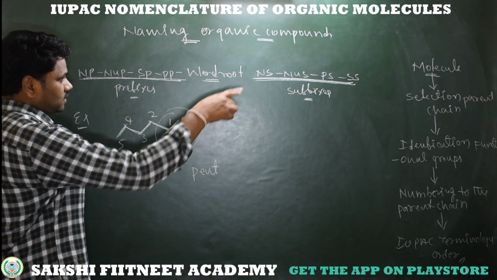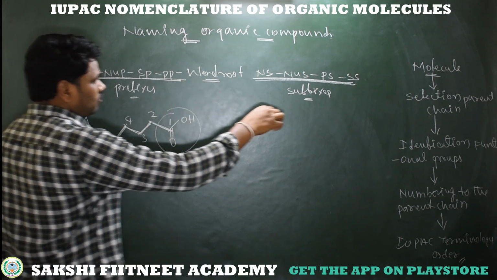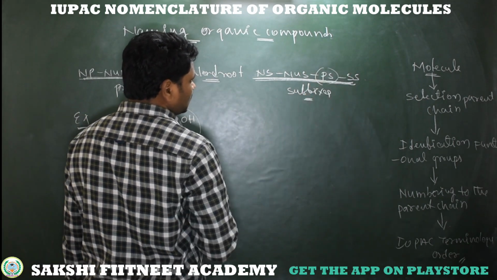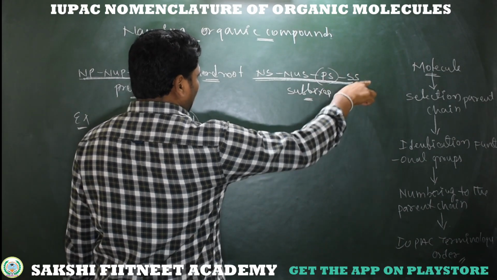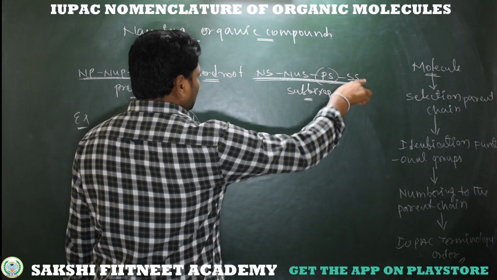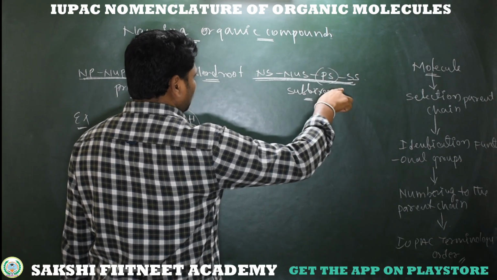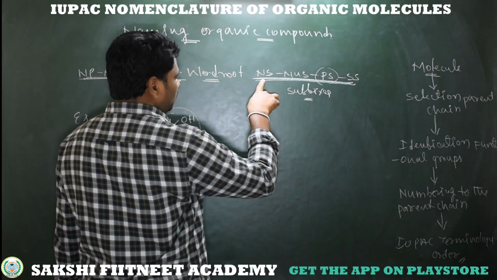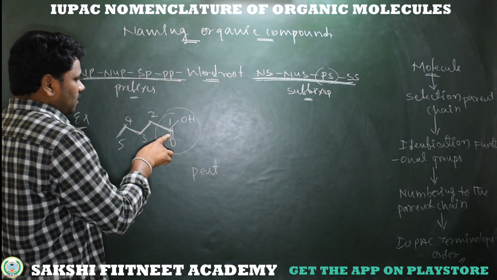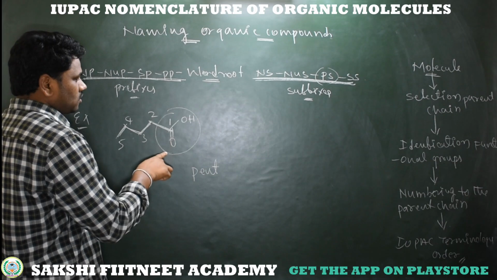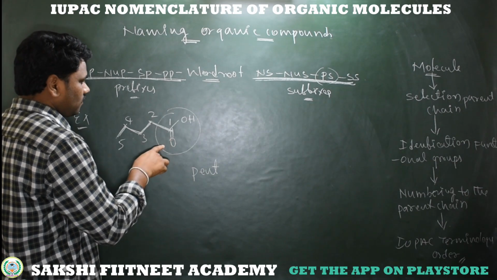Coming to suffixes, we need to give information about saturation or unsaturation as the primary suffix and the major functional group as the secondary suffix. About where these exist on the parent chain, we give number suffix and numerical suffix. So here, the major functional group is carboxylic acid. What is the suffix name of carboxylic acid?